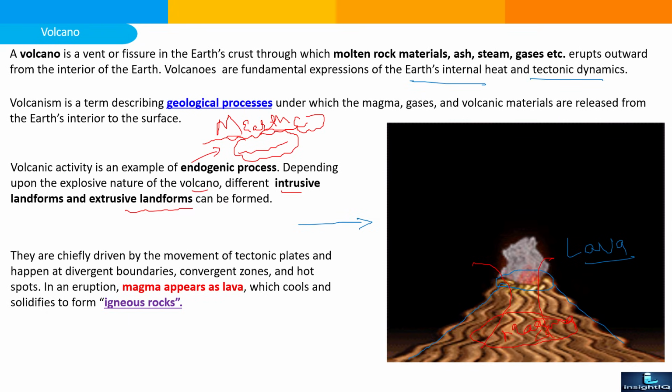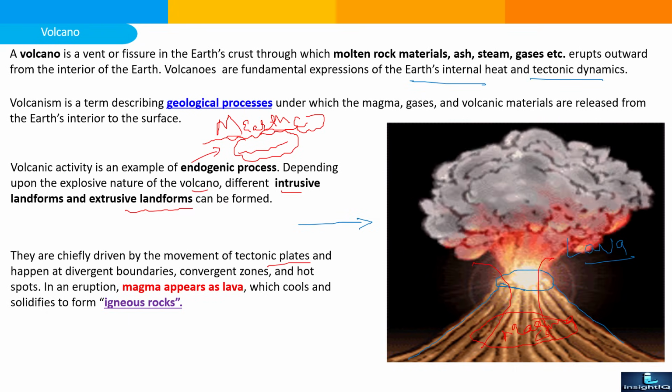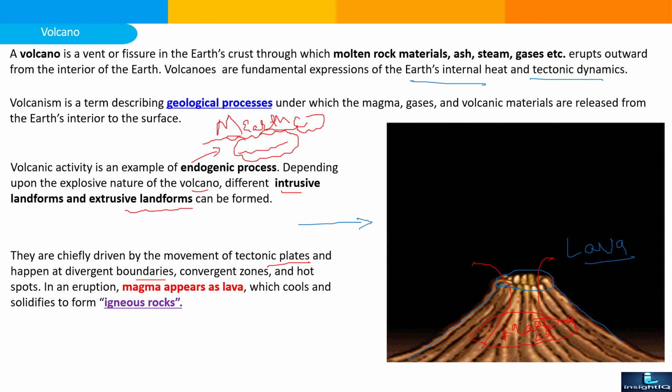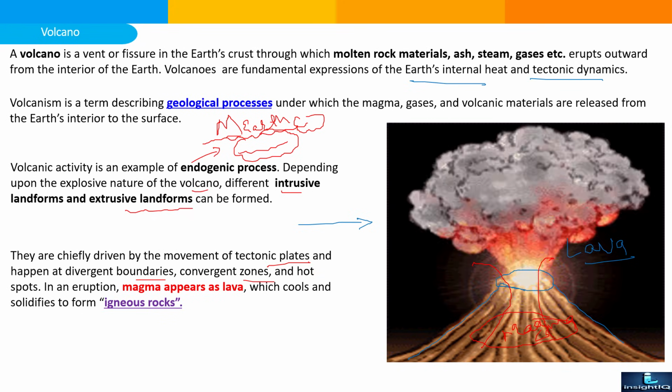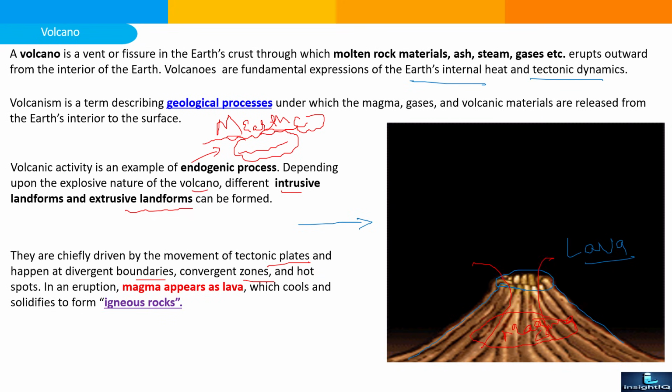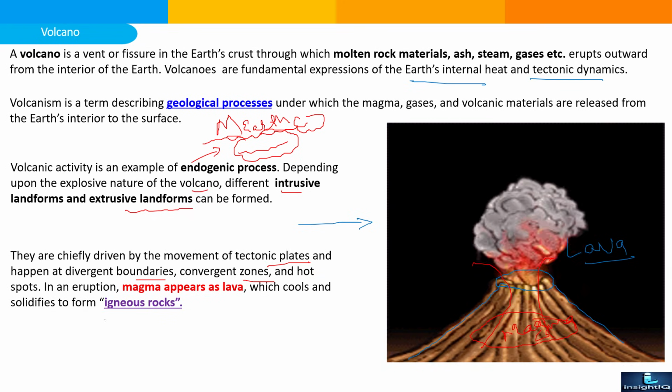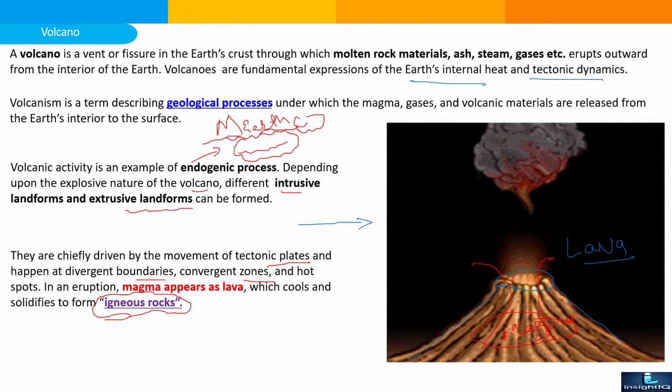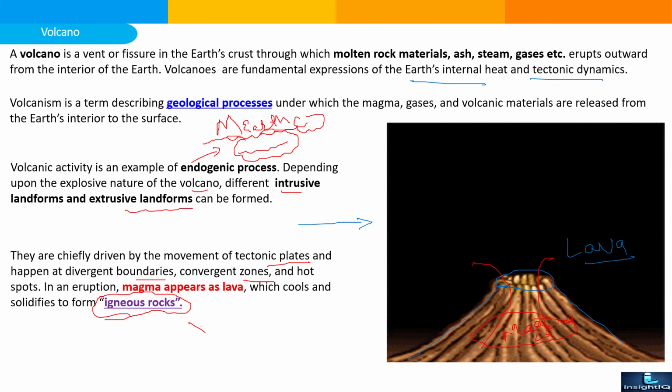They are chiefly driven by the movement of tectonic plates and happen at divergent boundaries, convergent zones and hot spots. In the eruption, magma appears as lava when it reaches the earth's surface, which cools and solidifies to form igneous rock. The main source of igneous rock is volcanic activity.